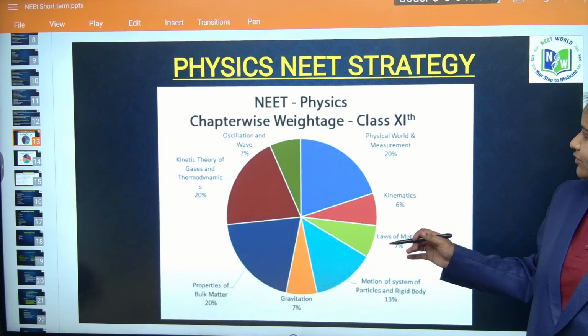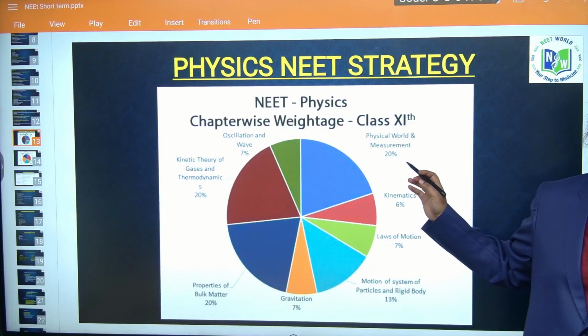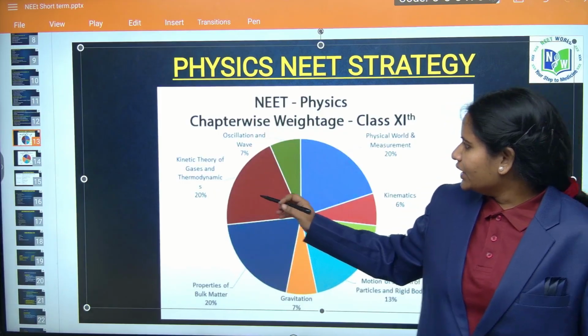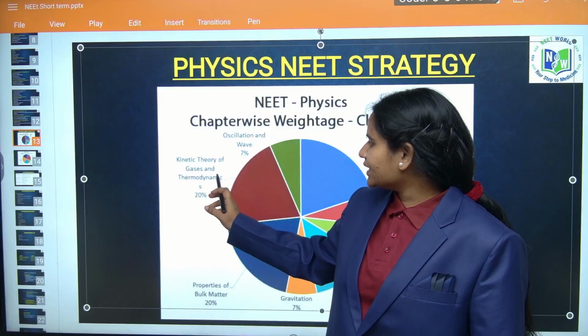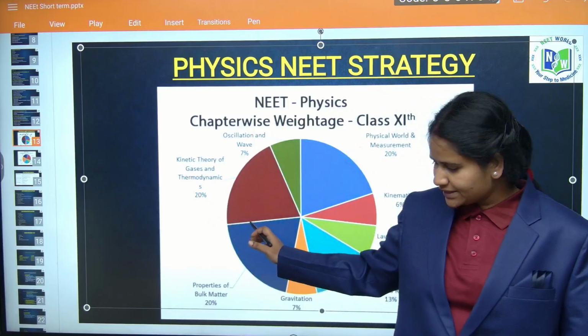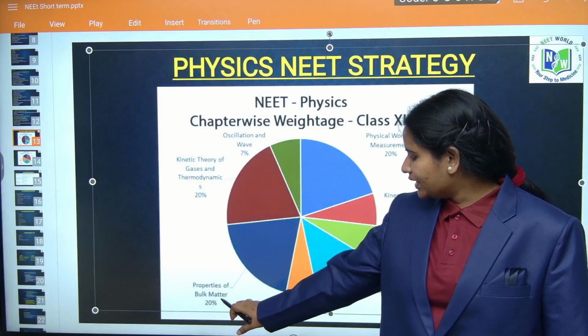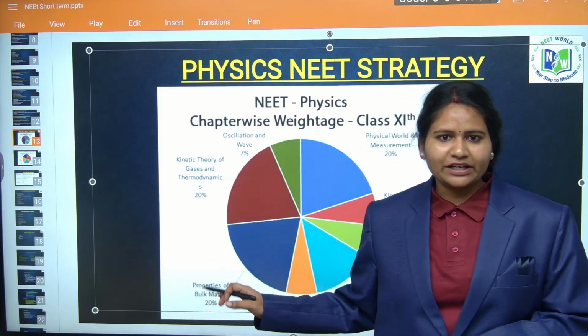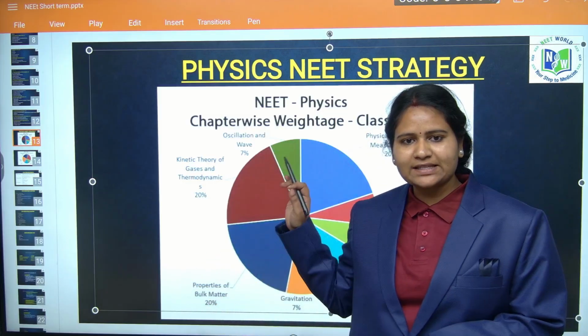Yeah. From physical world and measurement, you will get 20% weightage, and from kinetic theory of gases and thermodynamics, you will get 20%, and from properties of bulk matter, you get 20%. From all these three chapters, you get 20% syllabus covering from class 11.